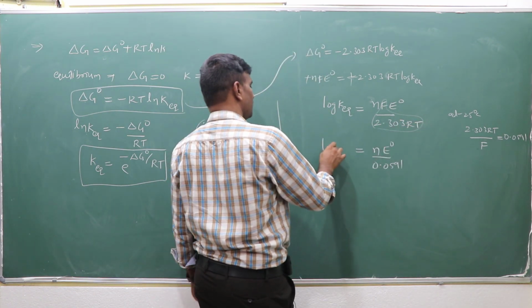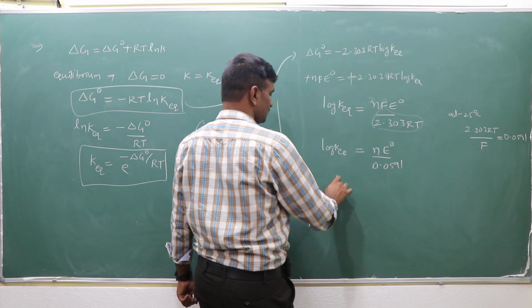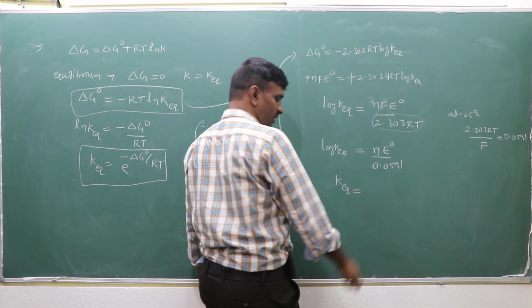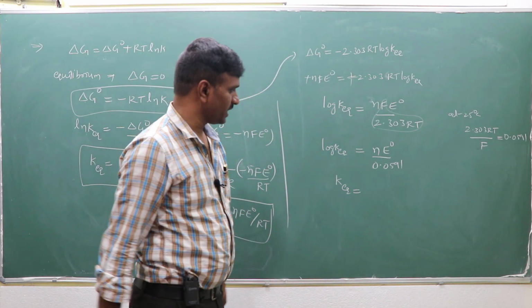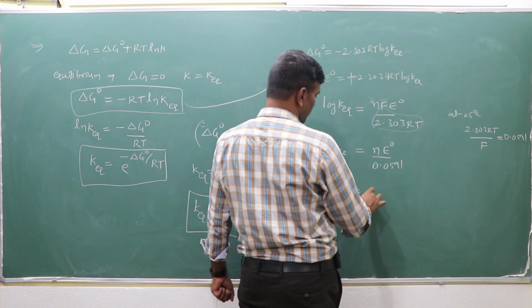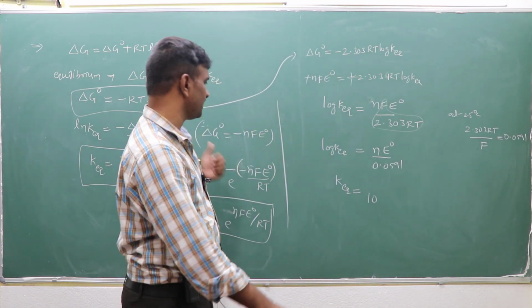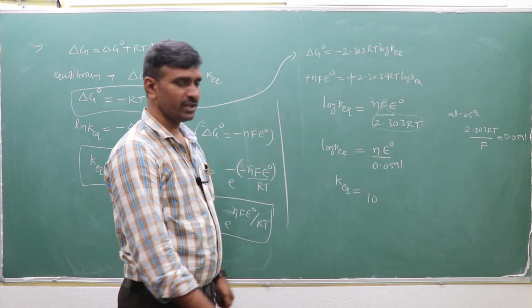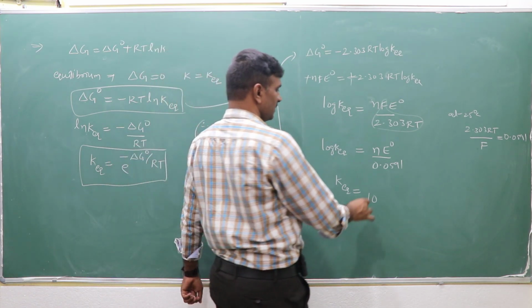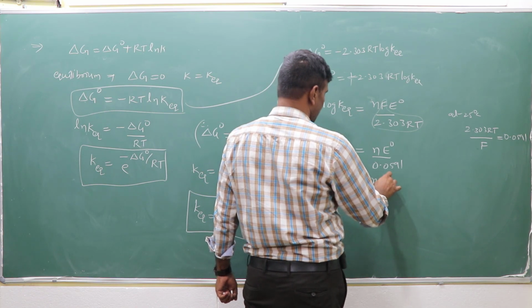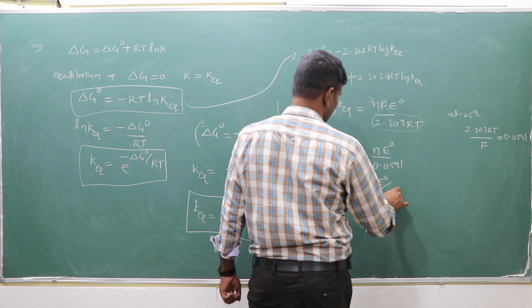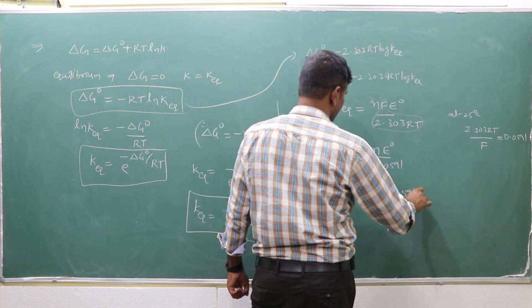So this is log K equilibrium. Then the K equilibrium rate constant you have to calculate. So this log goes to the right side, log base 10, ln base e. Ln goes to the right side as an exponential factor, and log becomes 10. 10 to the power of N E naught by 0.0591.